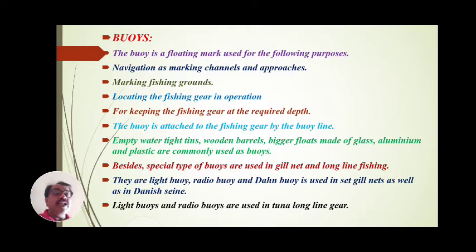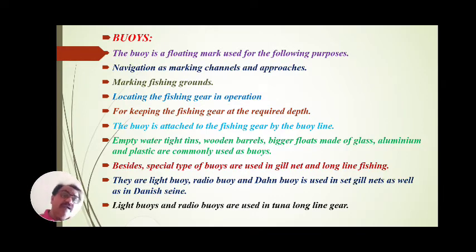Besides, special types of buoys are used in gill nets and long line fishing. They are light buoys, radio buoys, and dan buoys, used in set gill nets as well as in Danish seine nets. Light buoys indicate with light, so they are called light buoys. Radio buoys give signals, so they are called radio buoys. And dan buoys are used in set gill nets as well as Danish seine nets.